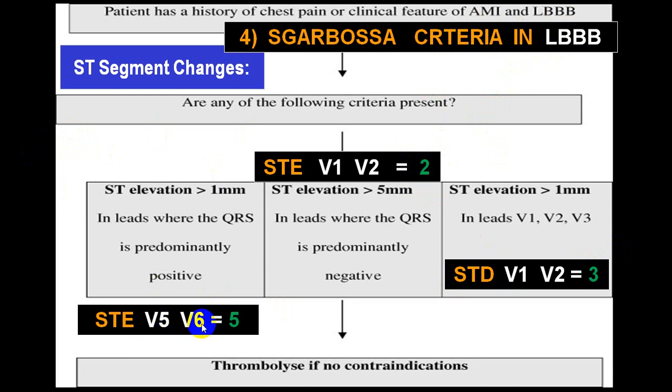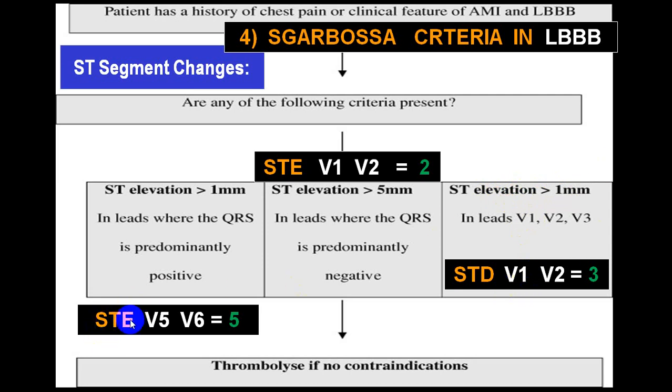You may see V1, V2 for ST elevation or ST depression, and ST elevation has to be more than 5 millimeter. Here ST depression has to be more than 1 millimeter. It has to be an ST depression. Sorry, here this is printed as ST elevation. So it should be ST depression.